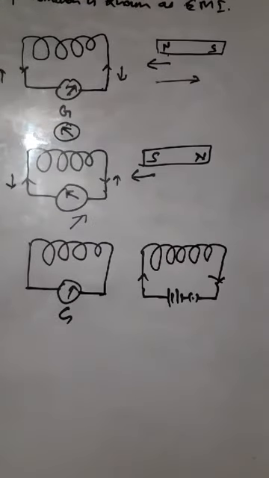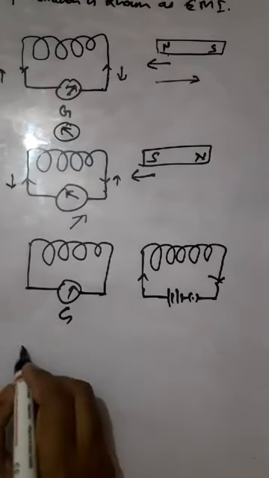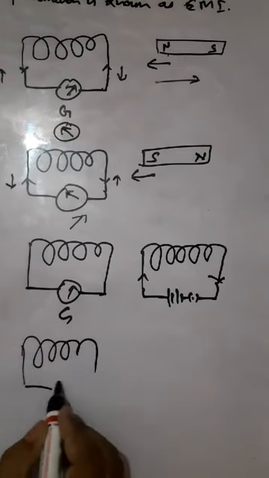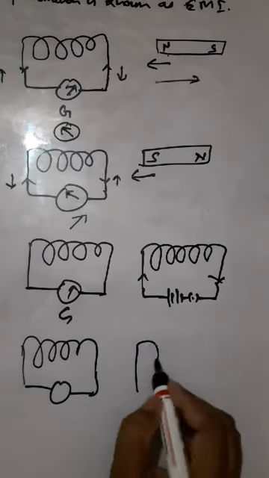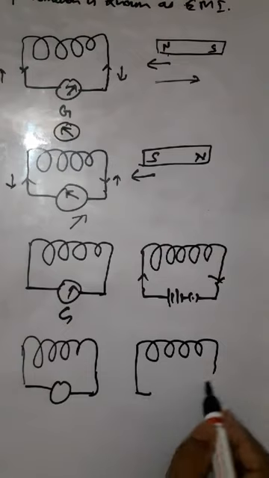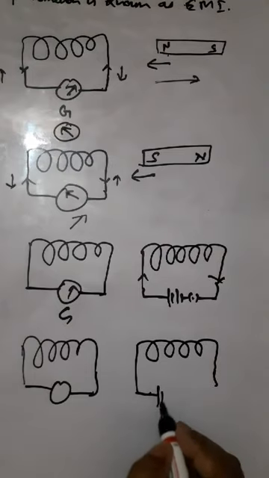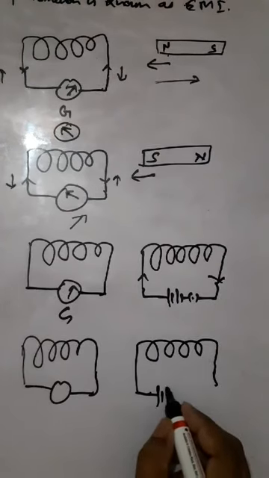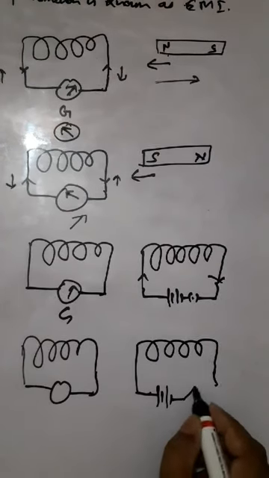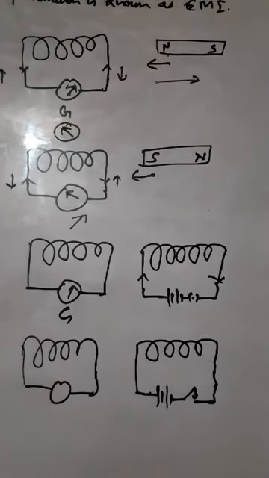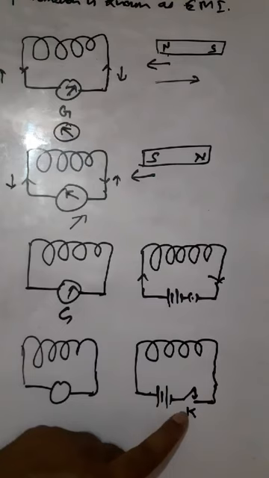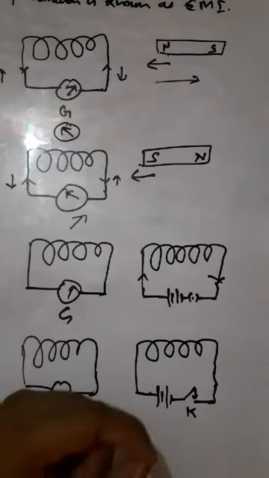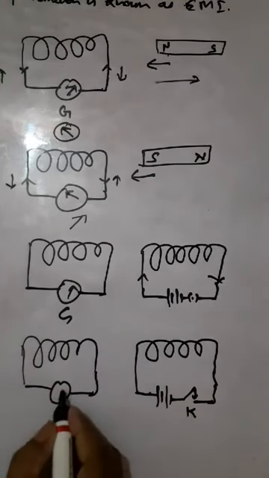In the next step, they performed this: suppose we take this coil, and in the nearby coil we are not moving it to and fro, but we are only tapping the key on and off. They found that when we tap the key on, suddenly for a very small moment the galvanometer shows deflection.